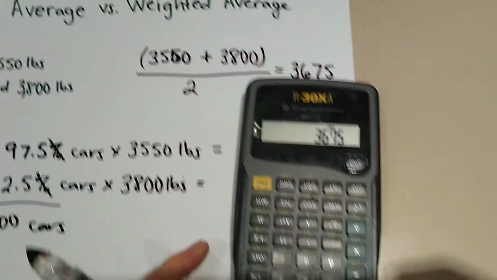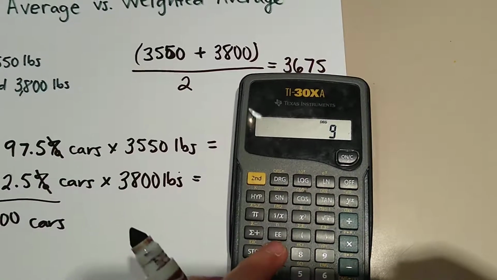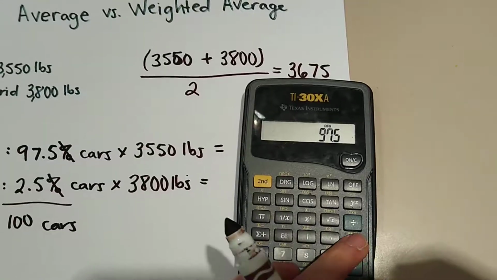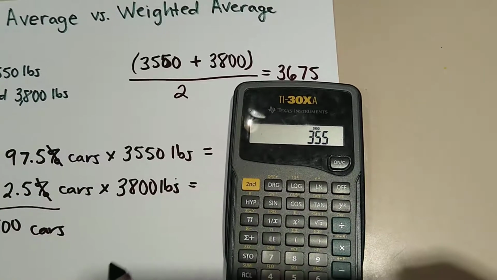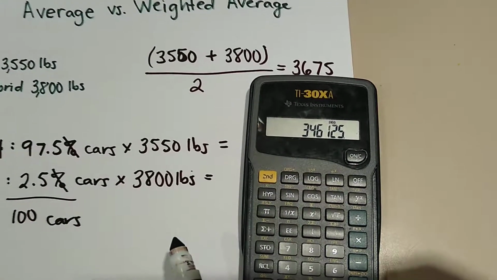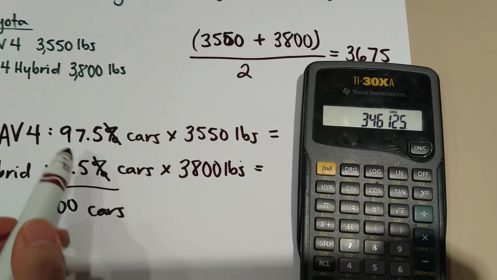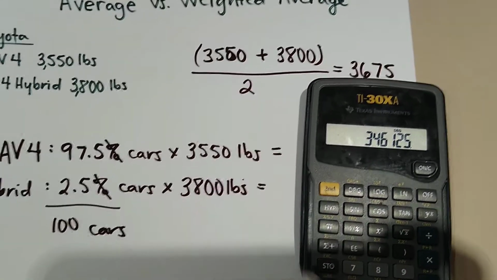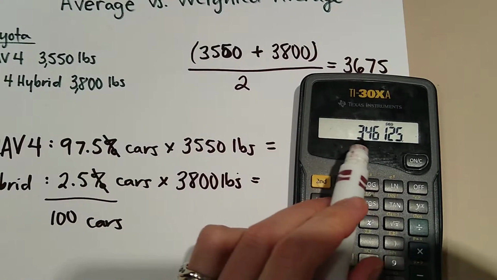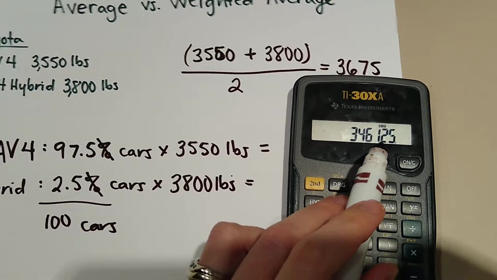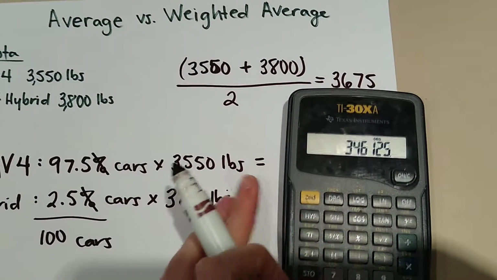All right, so let's get some totals here. We have 97.5 cars that weigh 3,550. There we get our answer in our calculator. But we only get to have 3 sig figs. Both of those only have 3 sig figs. So the 3, the 4, and the 6 are going to work for me, but the rest are going to have to turn into placeholders.